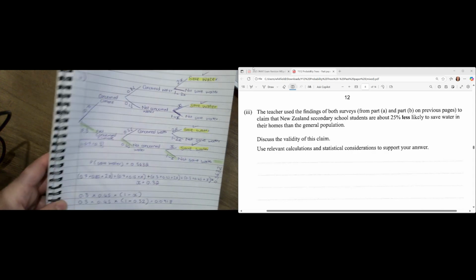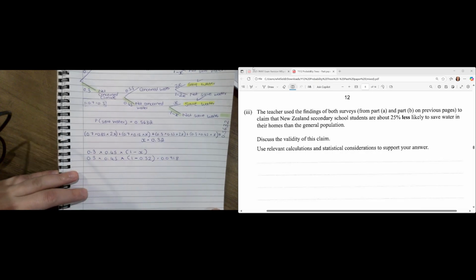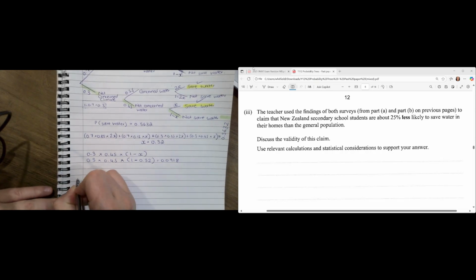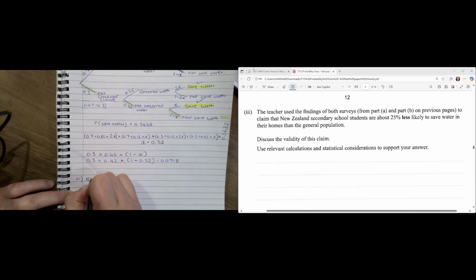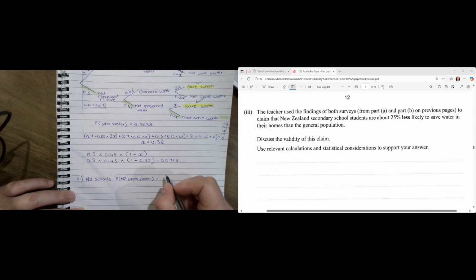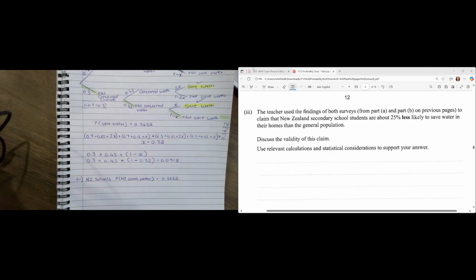Okay, so let me go ahead. I'm actually going to do this just below here. So we're on question I, and we're worried about NZ schools at the moment and how they save water. The probability that an NZ school saves water, they gave it to us, and that is going to be 0.5632.